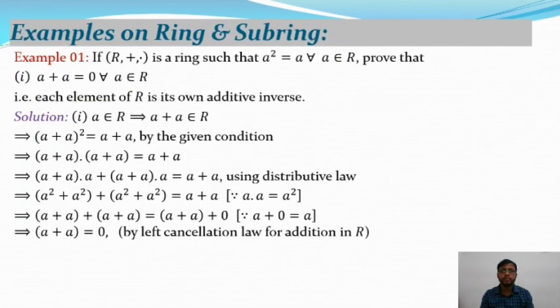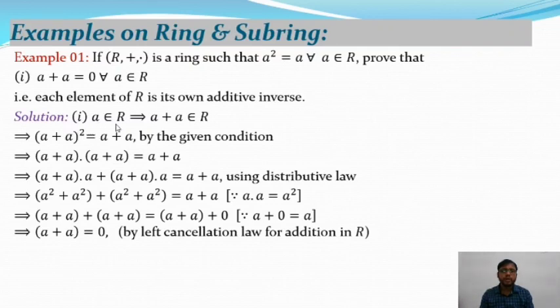So in this slide we will discuss some examples on ring as well as subring. So that is the first example. If (R, +, ·) is a ring such that a square is equal to a for all a belongs to R, then prove that a plus a is equal to 0 for all a belongs to R. That is, each element of R is its own inverse. So here is the solution.